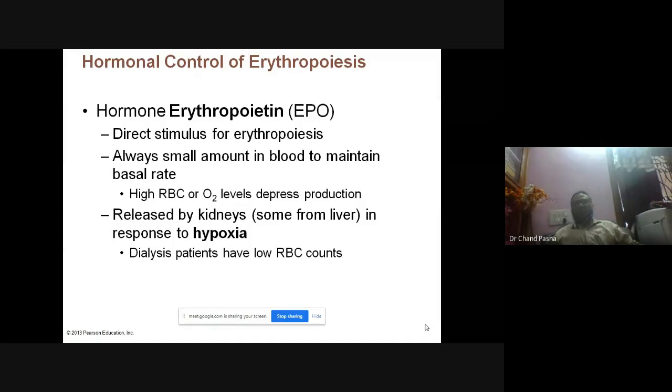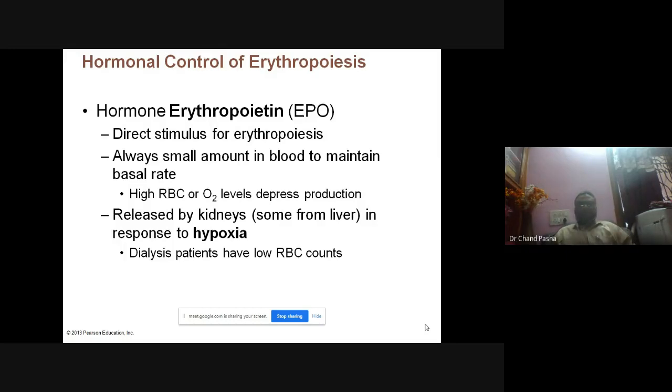And erythropoietin is a soluble hormone. It is basically a protein hormone, and it requires a very small amount, and the basal quantity is maintained in your blood. And sorry, it is not small molecular weight. It is of high molecular weight. Okay, and high RBC and oxygen levels depress your erythropoietin production. It is a hormone. Hormones are generally controlled by signals. So the signal for this is high RBC or oxygen content.